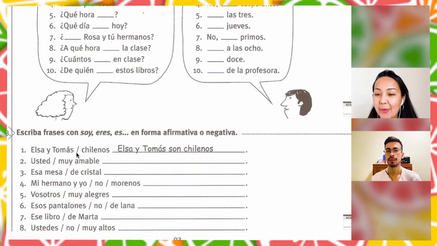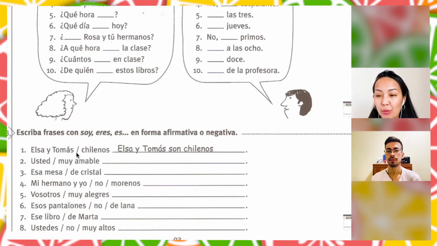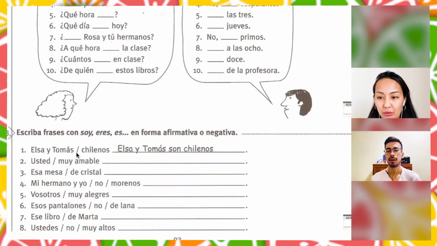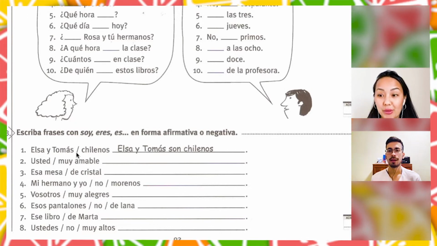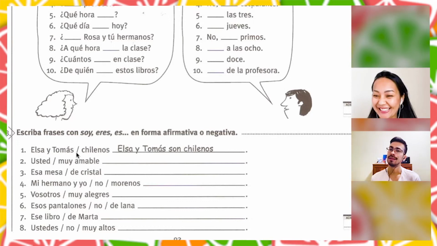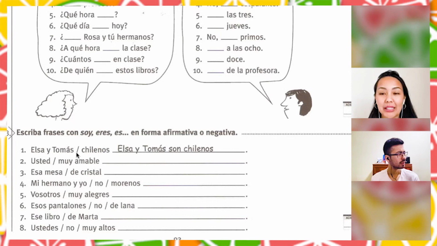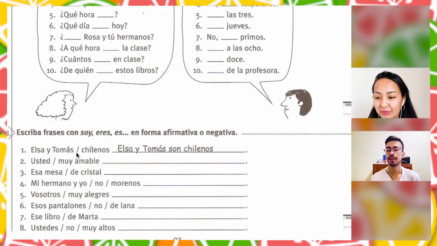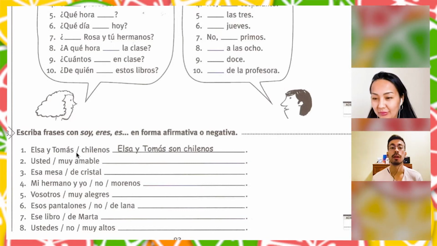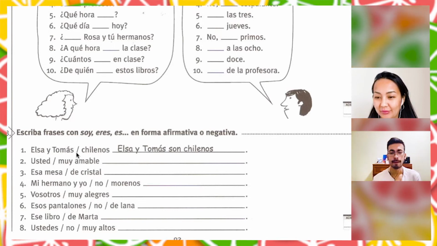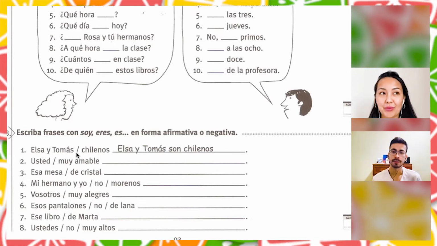Yes. Okay. Mi hermano y yo no somos morenos. Okay. No somos morenos. Right. The negative is always going to be before the verb, right? Always. Yeah, it's not like in English.